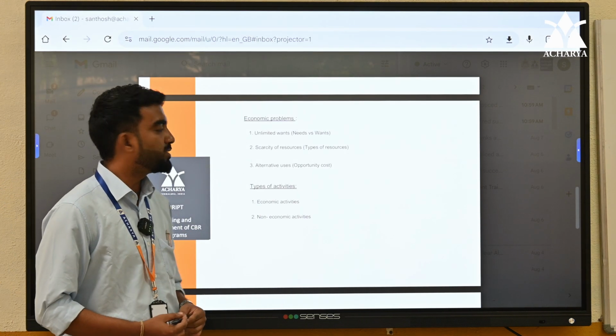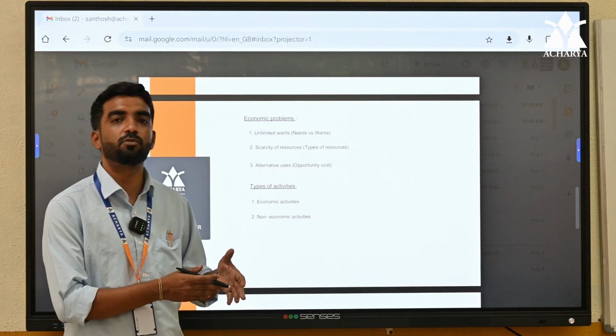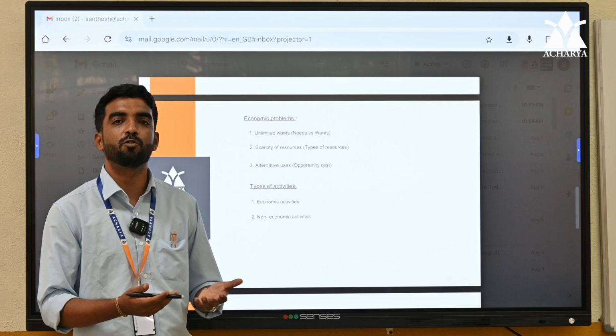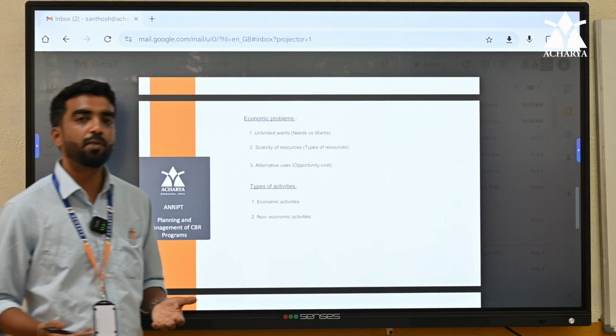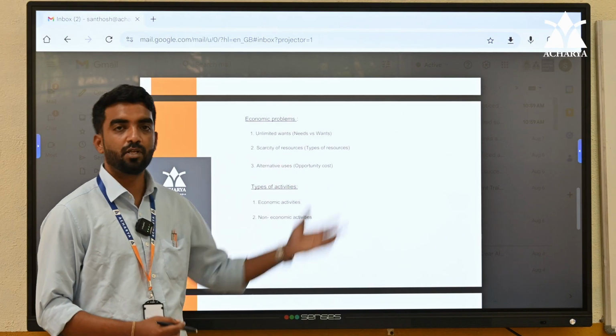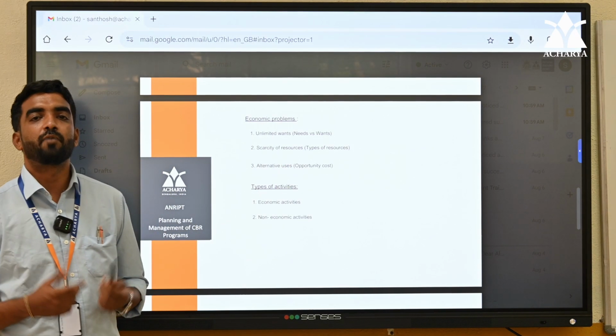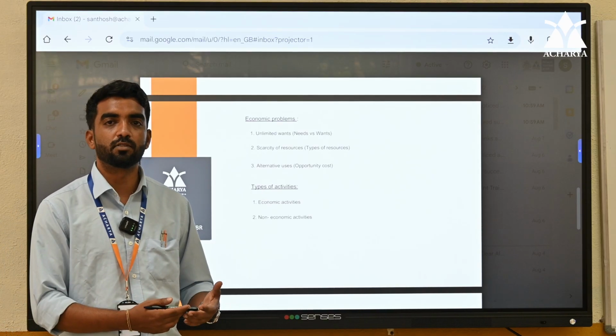And the third problem is alternative uses. Every resource we have has alternative uses. For example, water. Water can be used for drinking and also for cleaning vessels and for bathing. For different purposes, we use water. There are a few types of resources. They are called factors of production, meaning what we use in the production process.